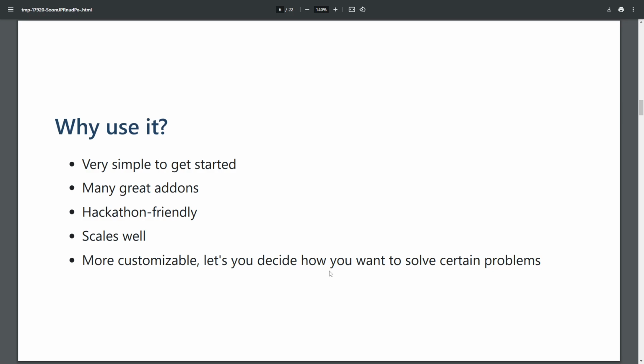It's extremely hackathon friendly. You know, I've made so many different Flask applications for different hackathon events, and it's helped me win certain prizes and whatnot in previous years. So I definitely recommend it for hackathons.